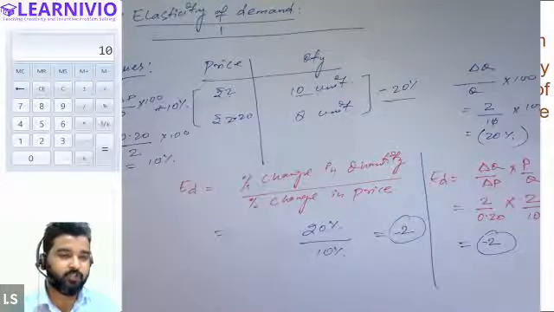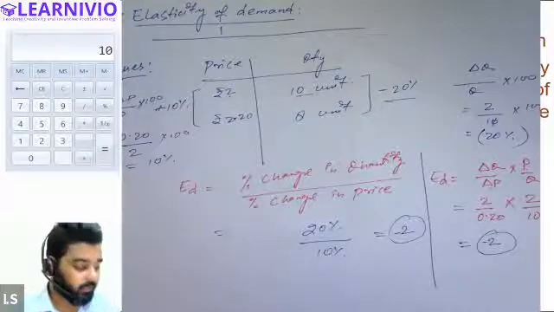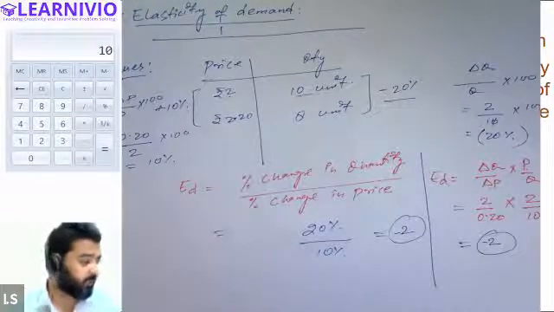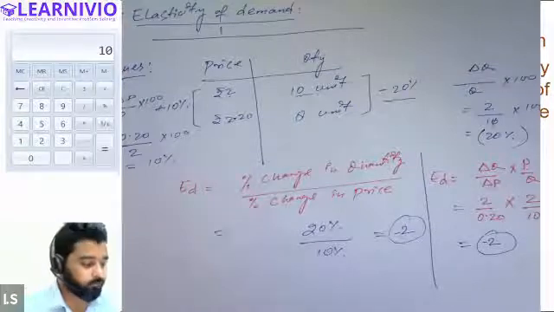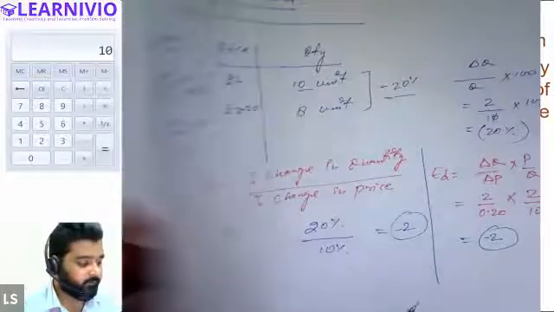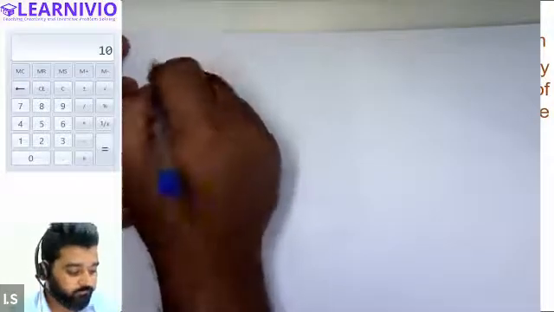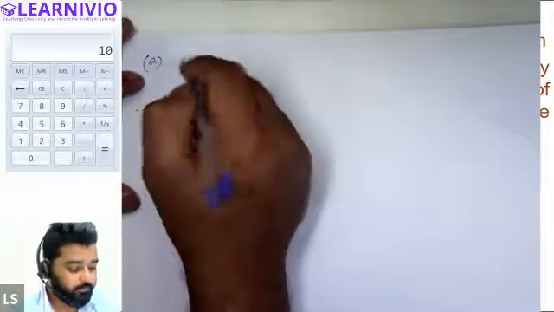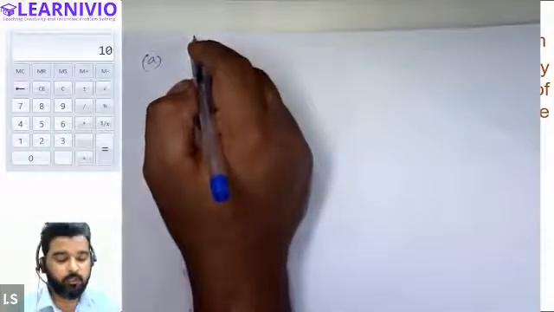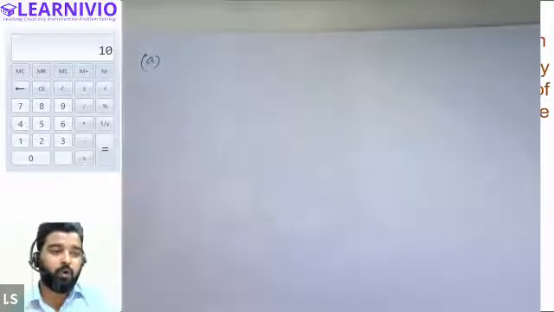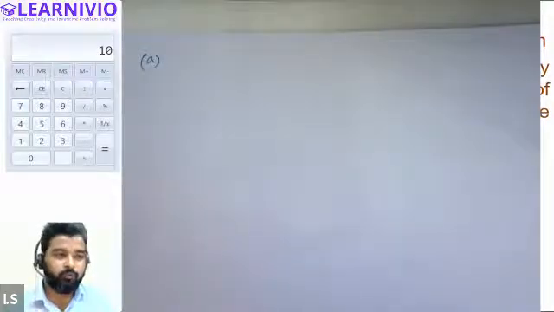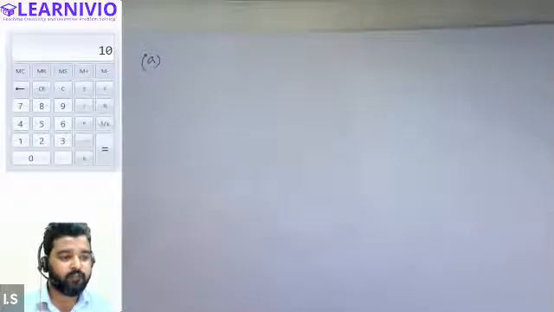Because of the negative relationship between price and demand of the commodity, the value of elasticity always comes out negative. All right. After that, we have also covered various degrees of elasticity, right? There are 5 degrees of elasticity. That is basically about how a customer can respond to a change in the price of the commodity.